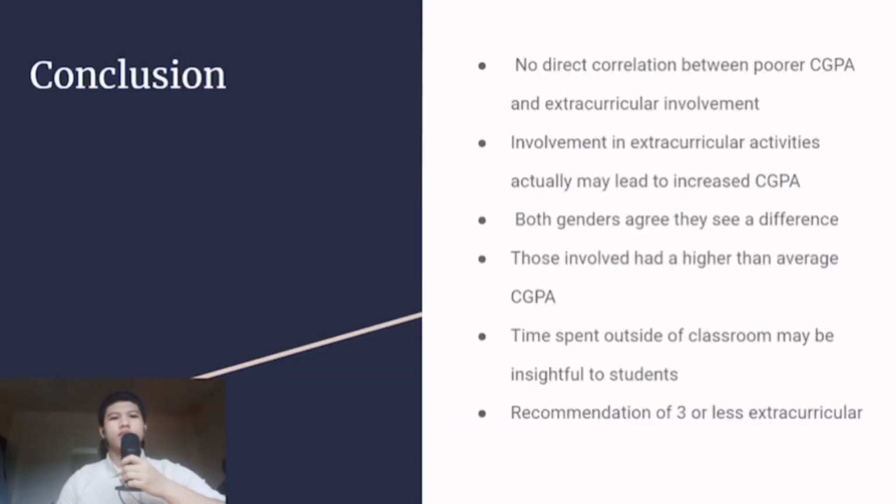Findings indicate that there is no direct correlation between CGPA and extracurricular involvement. Contrary to expectations, involvement in extracurricular activities may actually lead to an increased CGPA, and both male and female survey takers agree that they see a difference between those who are involved and those who are not. The majority of those who spend 2 to 5 hours per week on extracurricular activities maintained a higher than average CGPA. Moving forward, it may be important to consider that the time spent outside of academics, fields, and classrooms may provide insightful knowledge for students that can be applied in studies.